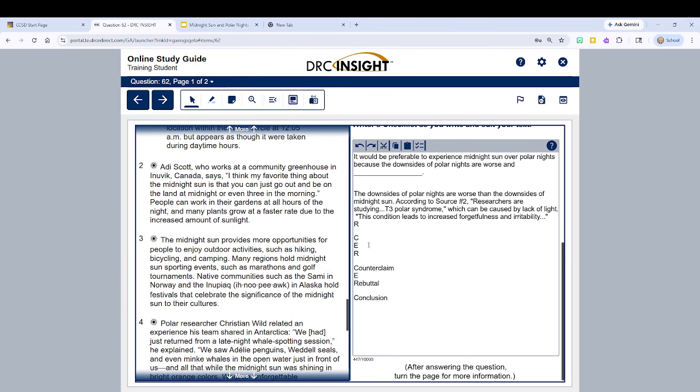So we might say, again, according to, and this is source number 3, people can work in their gardens at all hours of the night.